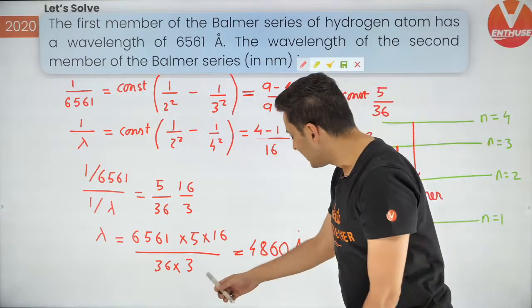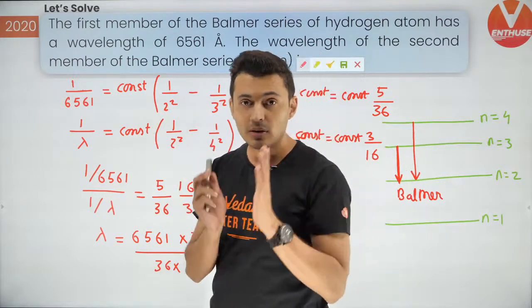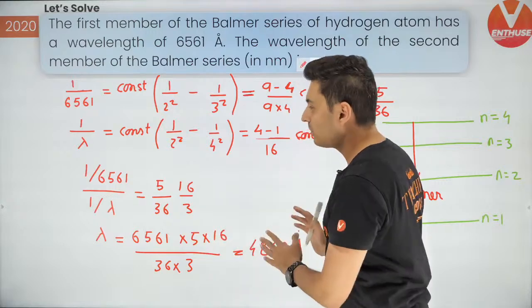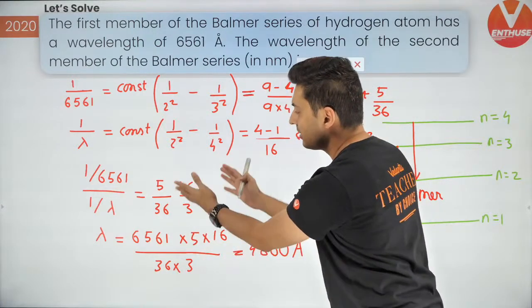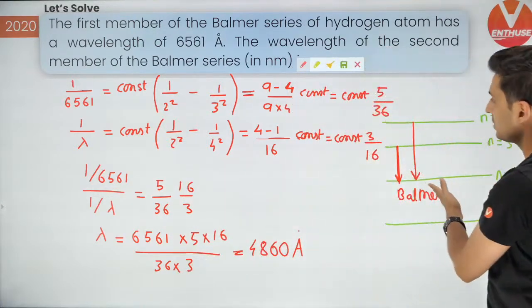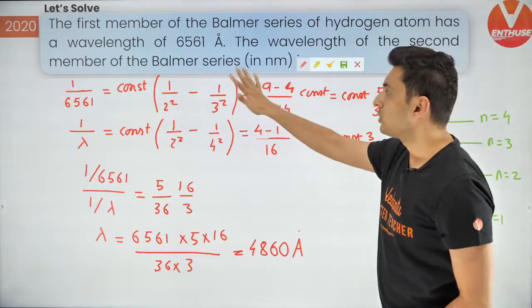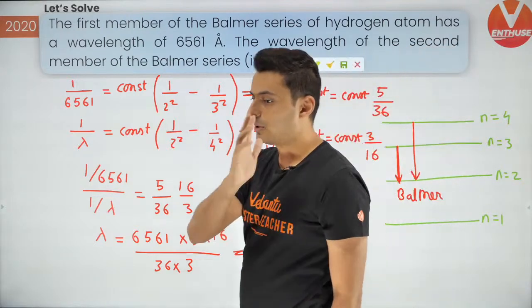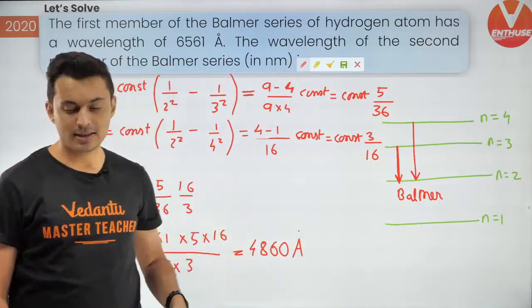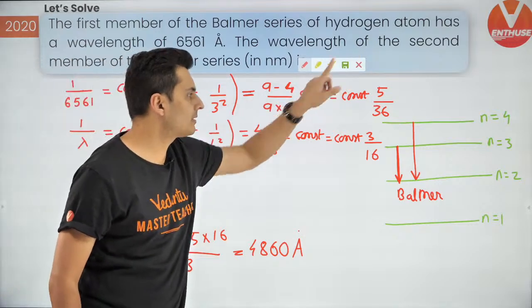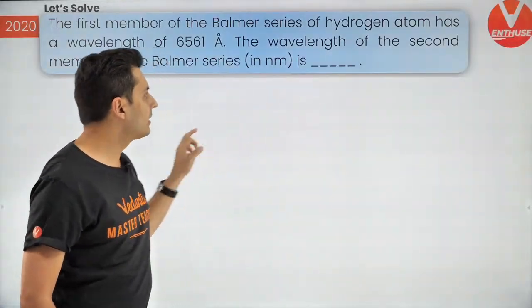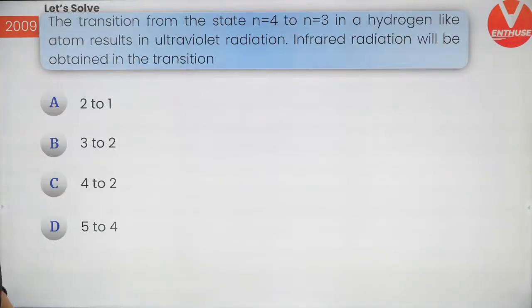All right, is that clear? Everyone understood how to solve this? It's pure use of formulas and the rest is division, ratio, proportion. That's it. Okay, so you should know what is Balmer series. That's why I told you, remember that diagram. Correct, Sai Nandan, that's 486 nanometers. Okay, let's get going to the next question.